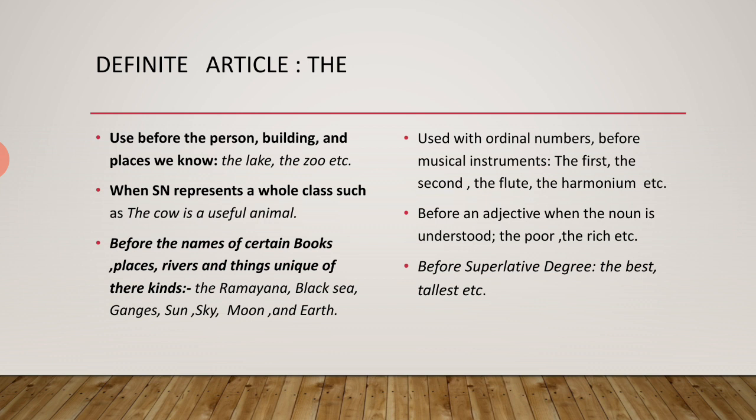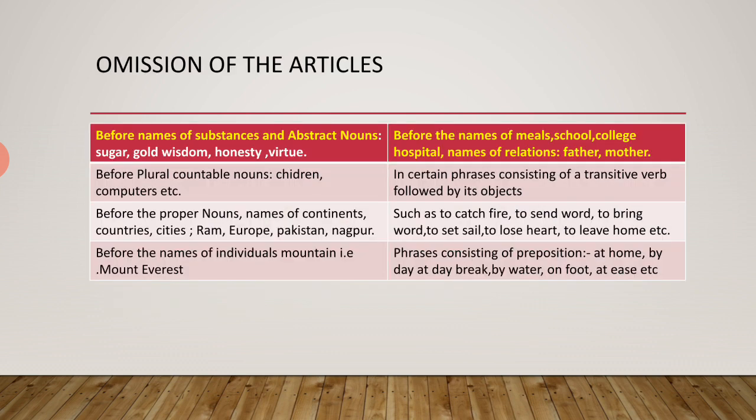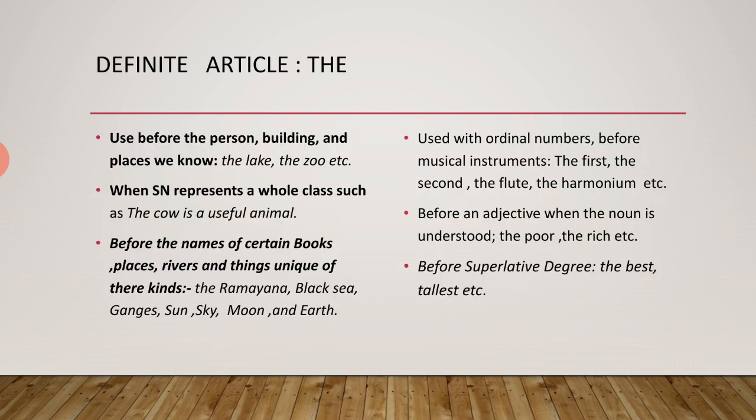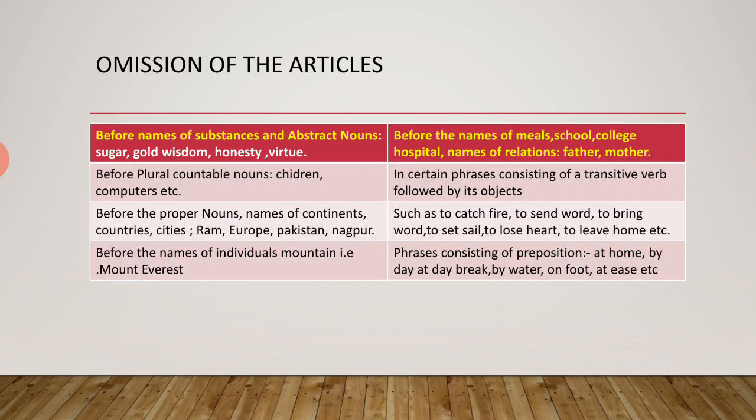If you have any problem, you just discuss it with me personally as well as in the group. Okay, now we move toward the next topic. Next important thing is omission of the articles. Now we have learned where we have to use the definite article and where we have to use the indefinite article. In the next small lecture, I will tell you some of the exceptions.